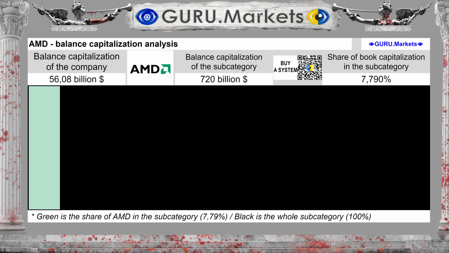The company's balance sheet capitalization is $56.08 billion, and the capitalization of the subcategory is $720 billion. Advanced Micro Devices (AMD) constitutes a share of 7.79%.